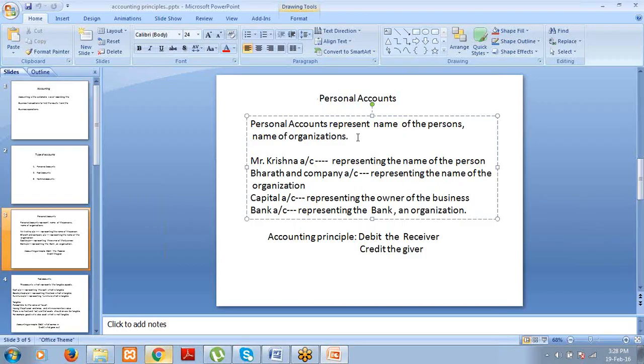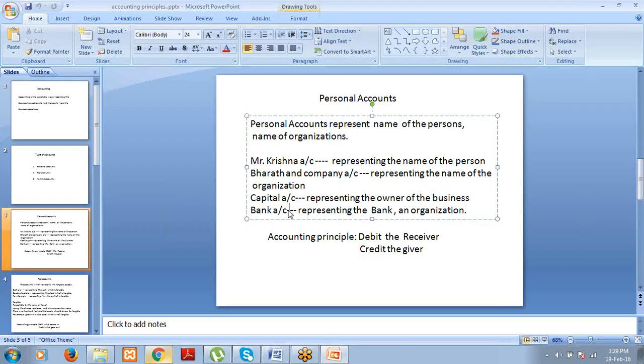Suppose, for example, Mr. Krishna account. It is the name of the person. Then Bharat and Company account. It is the name of the organization. So the names of persons and names of organizations are covered under personal accounts. Similarly, capital account is also a personal account because it represents the owner of the business. Always the capital is contributed by the owner of the business.